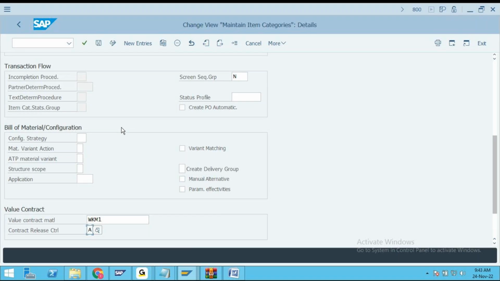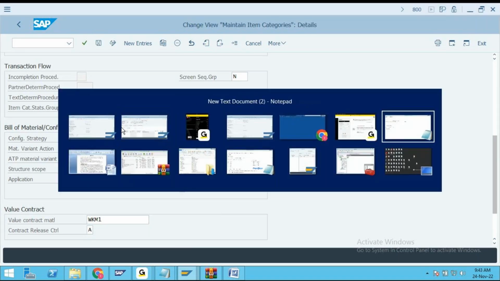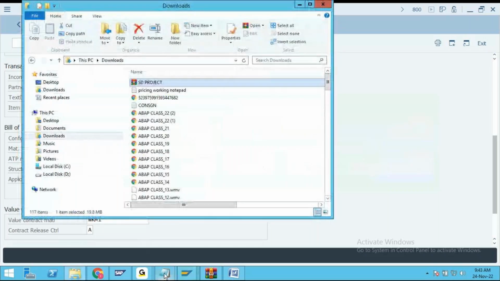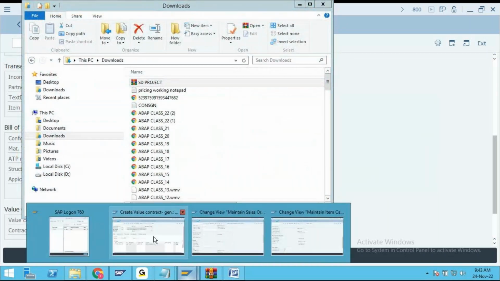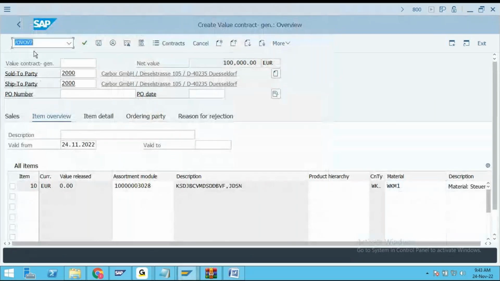See the screen. One more value contract. Again I am going to VA41.